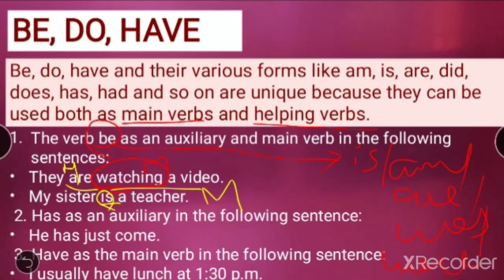Built over here, built is building, right? Building something. So it was built, that's an action, the main action. So here was becomes a helping verb, right?